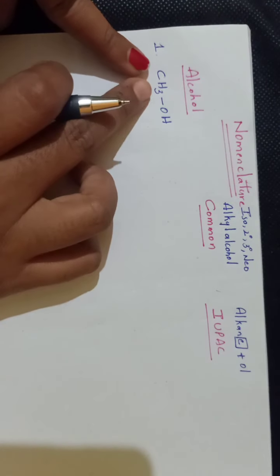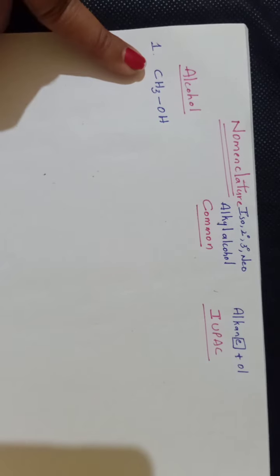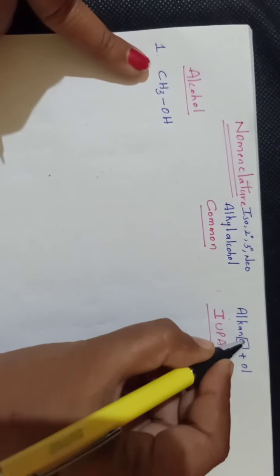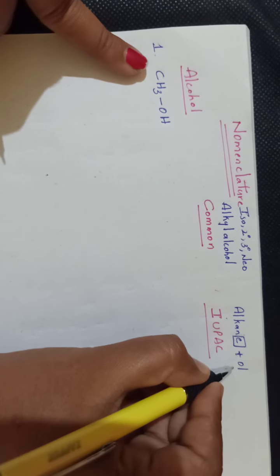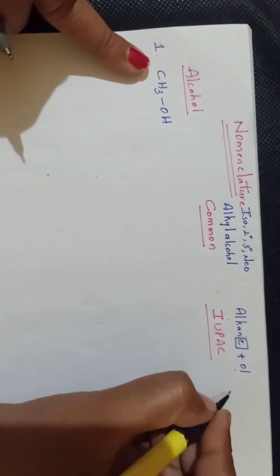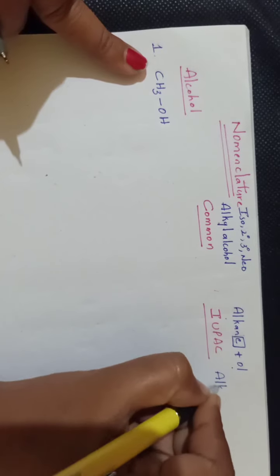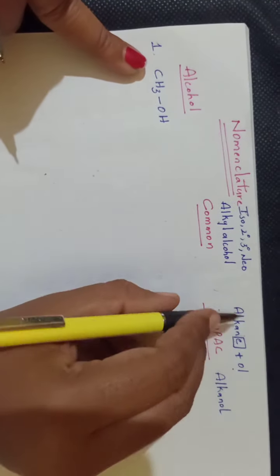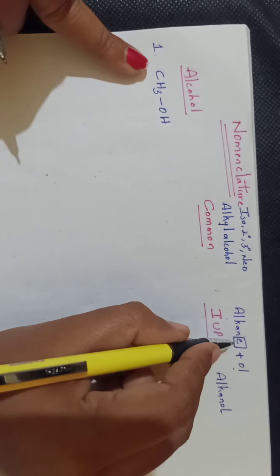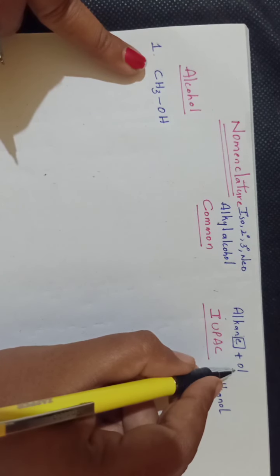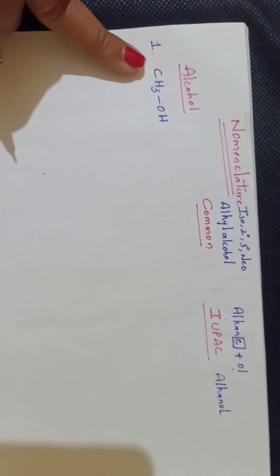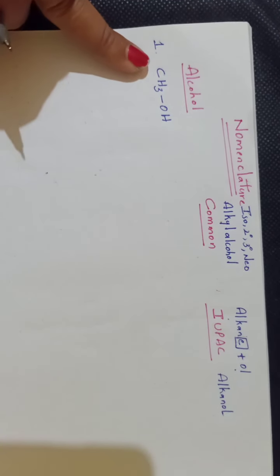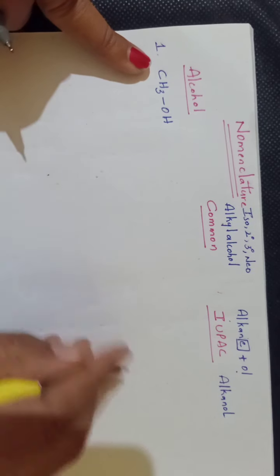So this is one of the alkanes, that is nothing but methane. From that alkane, the last letter E must be replaced by the suffix OL. So we can name them as alkanols. Just like this. So in alkane the E suffix is now replaced by the word OL, so that here it is named as alkanol. According to the IUPAC system, these compounds are named as alkanols.